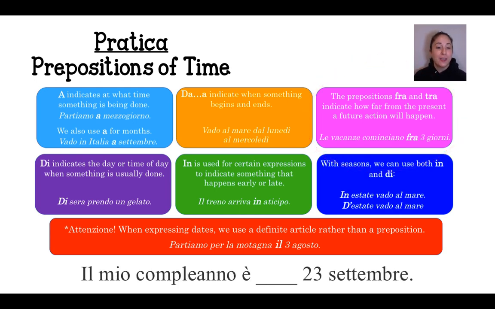Next example. Il mio compleanno è 23 settembre. Now here we have a specific date. So you remember what I said about this. When we have a specific date, in this case, 23 settembre, we don't use a preposition. Instead, we use the definite article il. So, il mio compleanno è il 23 settembre, which by the way it is, so buy me a present.